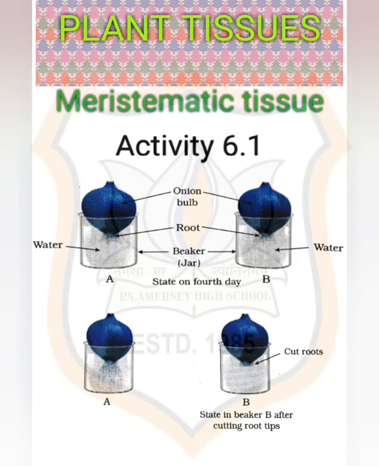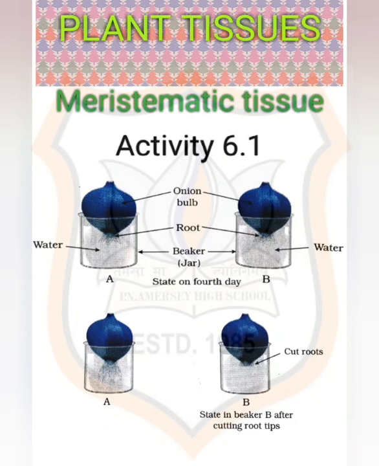So, plant tissues, the very first point, meristematic tissues. To understand this, let us have an activity. Activity 6.1. Take two glass jars, and fill them with water. Now take two onion bulbs and place one on each jar as shown in the figure. Now observe the growth of roots in both the bulbs for a few days.